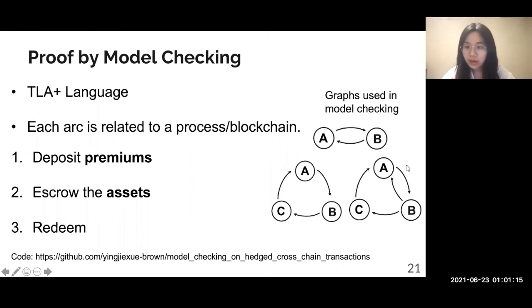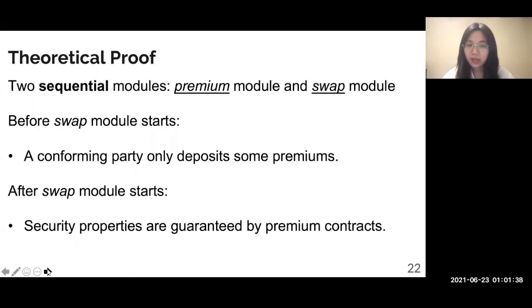Here on the right are graphs we use in our model checking. Our model checker can efficiently check the security properties for simple graphs, such as two-party swaps, three-party swaps. However, it cannot check for complicated graphs because of the state explosion. So we also provide theoretical proof for more general graphs.